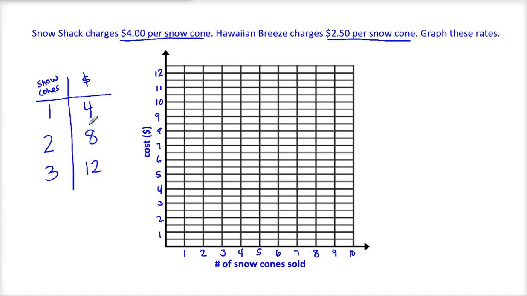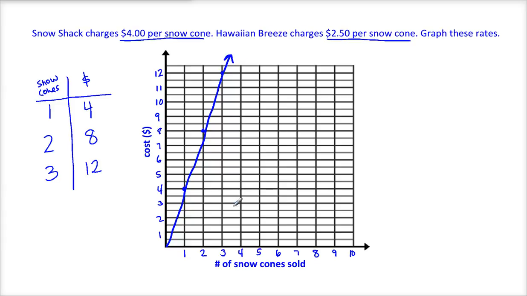So (1, 4) is a point for Snow Shack. (2, 8) is a point for Snow Shack. And (3, 12) is a data point for Snow Shack. Okay, I have 3 points, so that should be pretty good for graphing. So notice it's proportional because it starts at (0, 0).